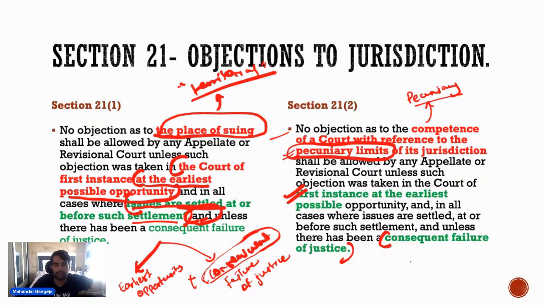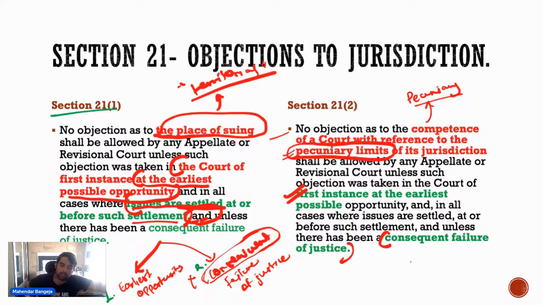Then you have section 21. Section 21 provides for objections to jurisdiction. मान लो the court does not have jurisdiction, so how will you object? Section 21 subsection 1 says that if there is an objection as to territorial jurisdiction, then the objection has to be raised at the court of first instance, at the earliest opportunity and before settlement of issues.